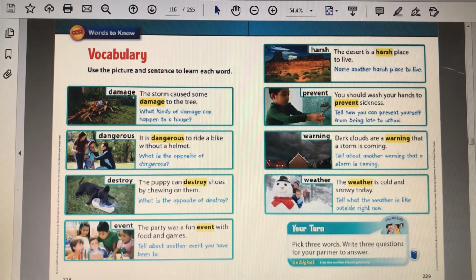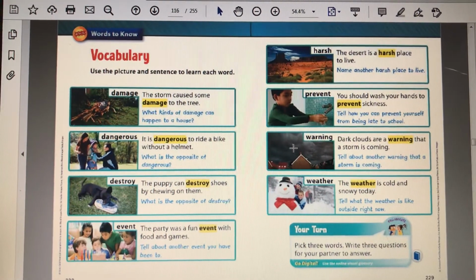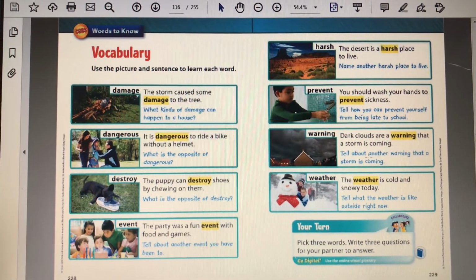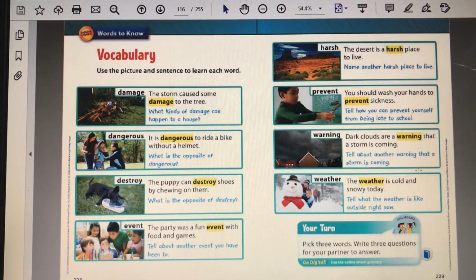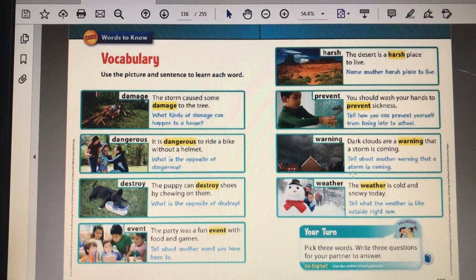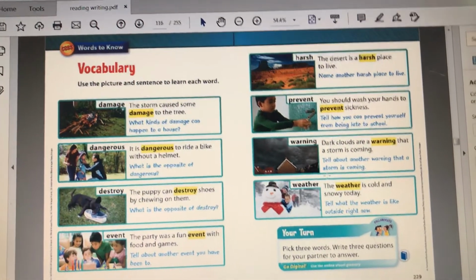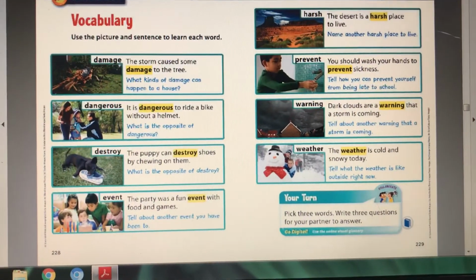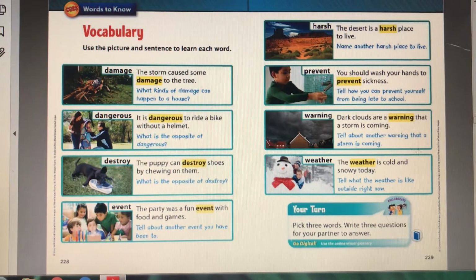Tell about another warning that a storm is coming. Sometimes we see lightning, right? Or we hear thunder. We know that the storm is coming. All right. Sorry, students. And the last word is weather. The weather is cold and snowy today.